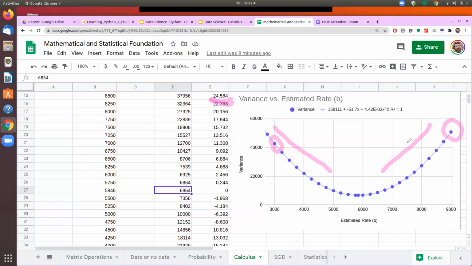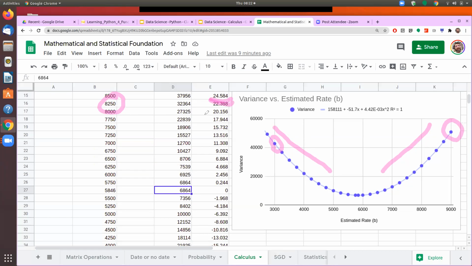So if my first estimation was say 8500, now the system would compute and see that the slope here is 24, which is a positive number. It means that my objective is to move to a place where my slope would be zero, and therefore I need to reduce my estimation, and maybe I'll go to 8250.